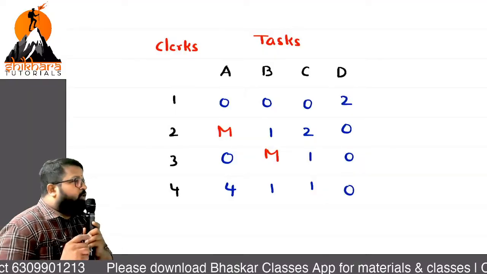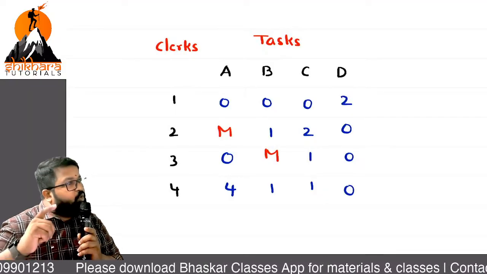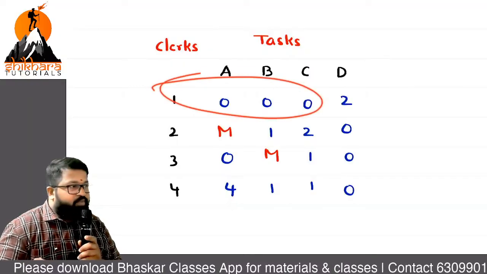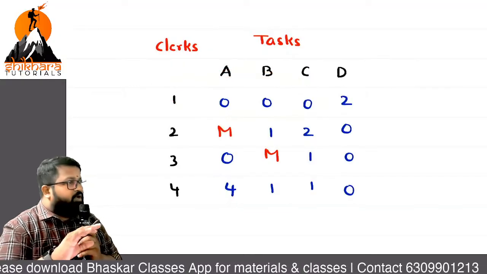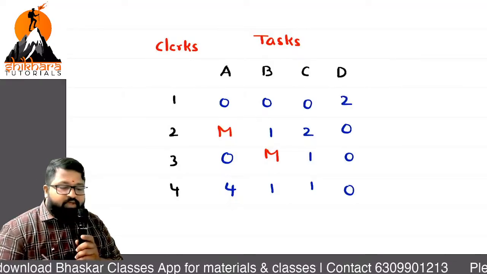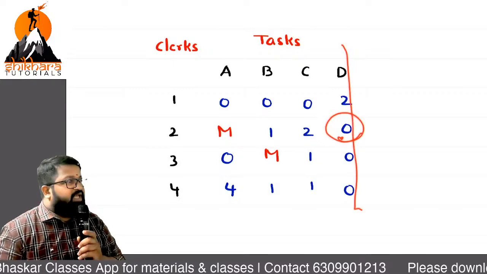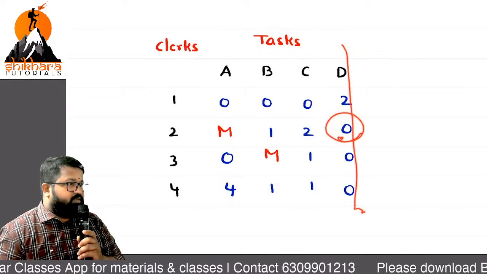Here, what is the rule? Check the rows with single zeros. How many zeros are there in the first row? Is it required for me? Not required. I require a single zero. So I have a single zero in the second row. What should I do? I should cancel. Cancelled?